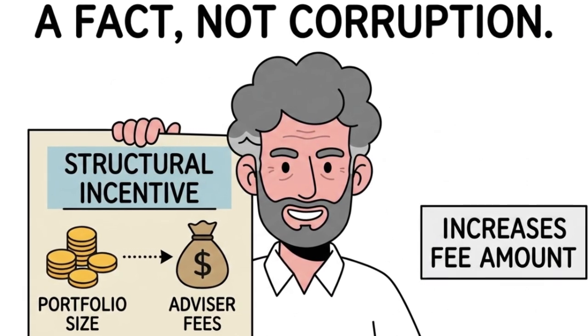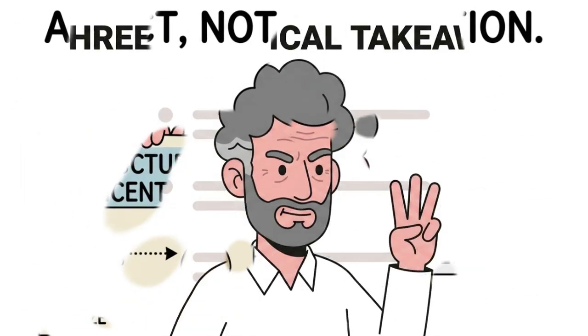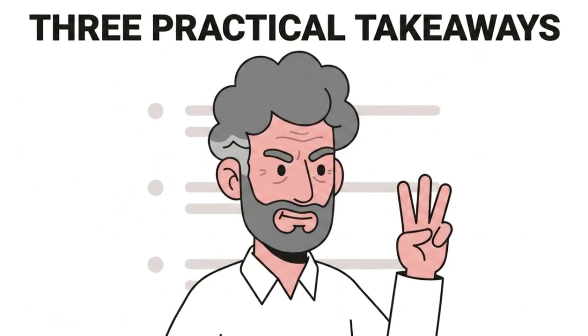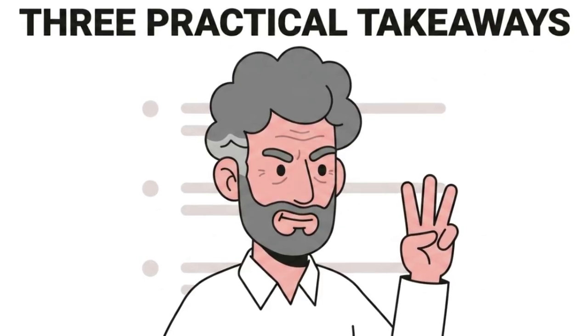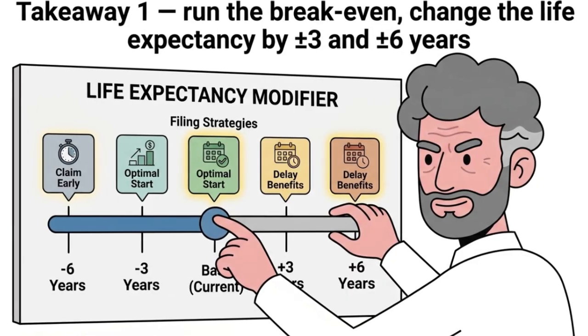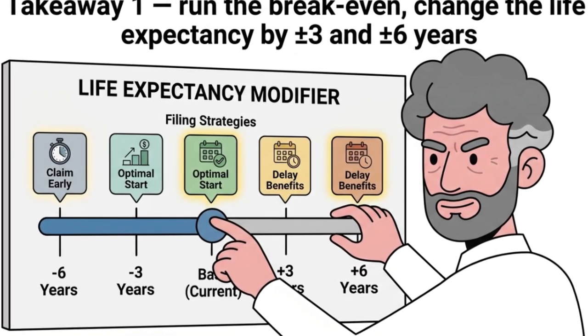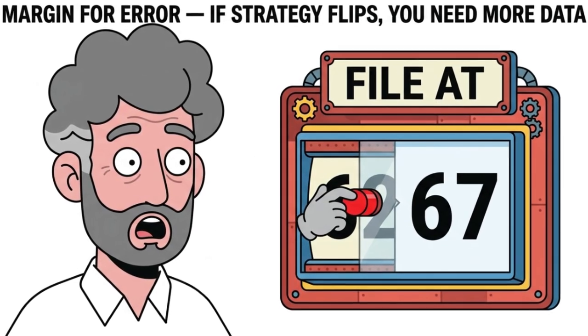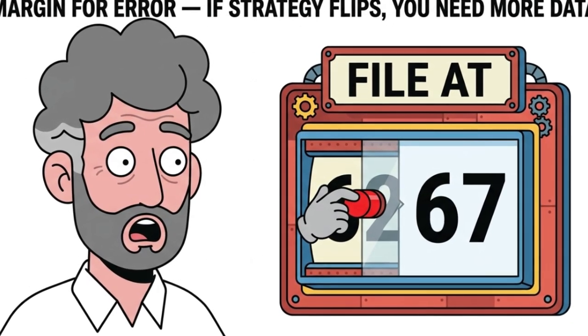3 things to do before you decide. Run the break-even analysis. Then change your life expectancy assumption by plus and minus 3 years. If the optimal strategy flips with that small a change, the margin for error is thin, and you need more information before committing.